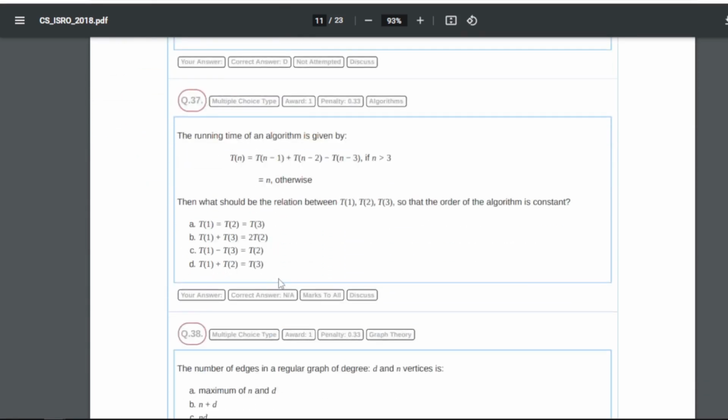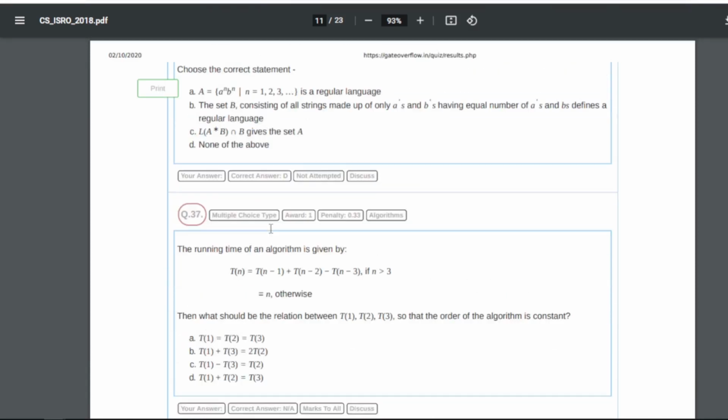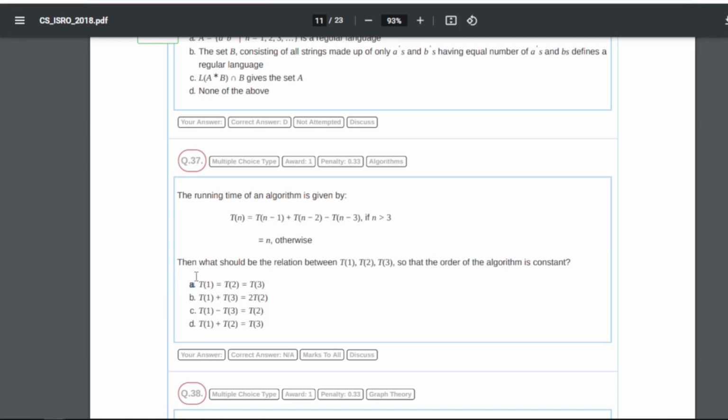Now 37 is the running time of an algorithm is given by T(n) equals this, and otherwise. Then what should be the relation between T1, T2, T3 so that the order of the algorithm is constant? So for this our answer is A, that is T1 equals T2 equals T3. Here guys, you can also verify the question, because in the discussion or on the official websites there are too many answers for this. If this is the answer that you are also getting, that is great. If you are getting a different one, please do let me know as well.